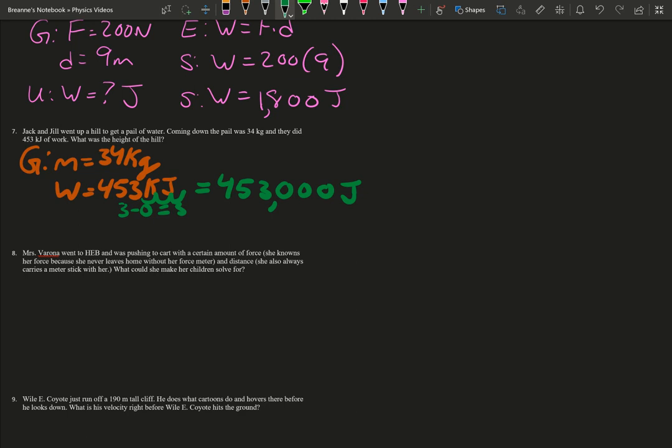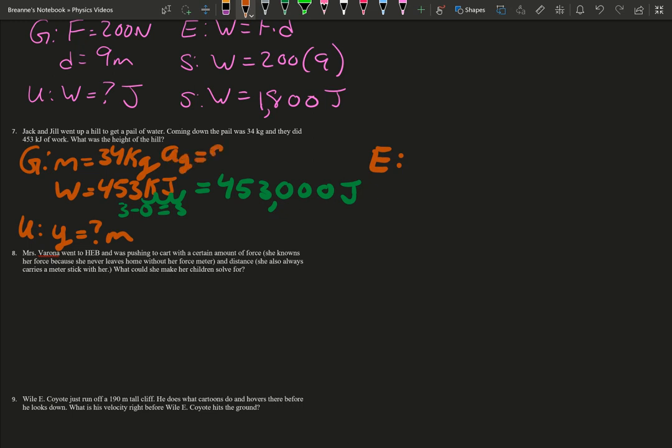And we're looking for the height, so our unknown is height. So for our equation, don't forget we also have gravity, right?